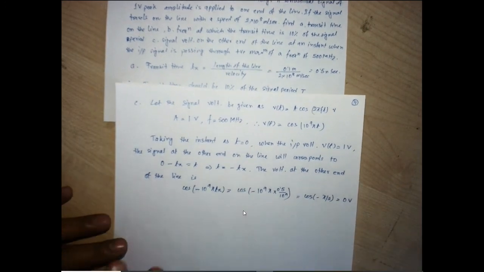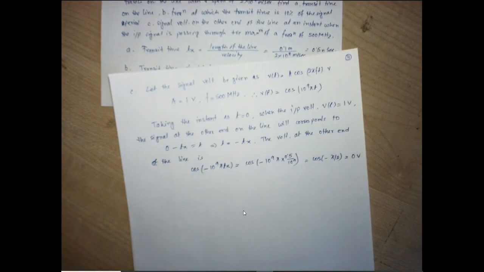Is this point clear or not? Just try to understand. We need to find the signal voltage at the other end when at the input end we have the positive maximum. Obviously the input end is at the positive maximum if the signal is at t equals 0, at the origin. So obviously we have a cosine signal, because at the origin it has the positive maximum. So we can think of a cosine signal.